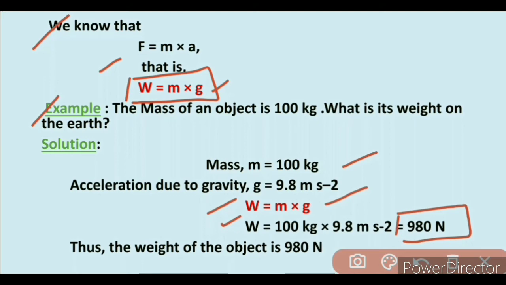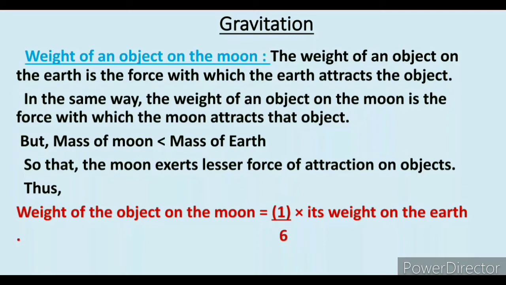Here the weight of an object on the moon. The weight of an object on the earth is the force with which the earth attracts the object. Because the weight depends upon gravitational pull, the weight of the object on earth is greater than the weight of the object on moon because of the presence of stronger gravitational pull on the earth.